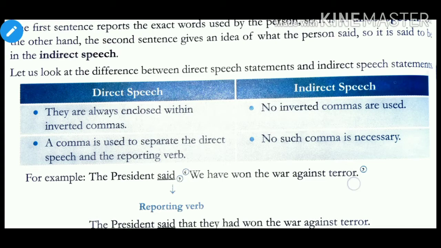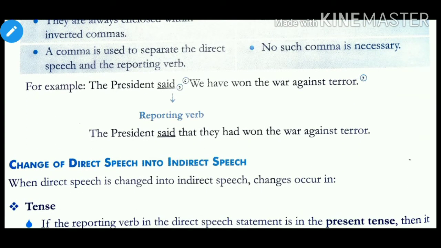Okay, see the example given over here: the president said, comma, inverted commas begin, we have won the war against terror, inverted commas close. So over here, as I had told you in my previous video, said is your reporting verb, and the sentence written in inverted commas is your reported speech. Okay, so if we try to change the form of this sentence, the president said we have won the war against terror, into indirect speech, what would be the change then?